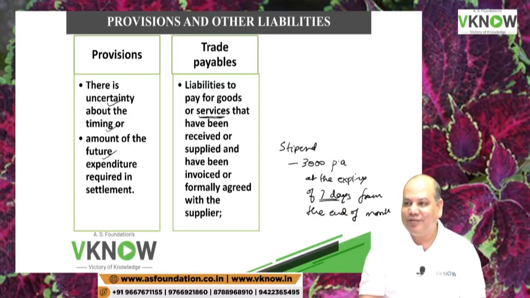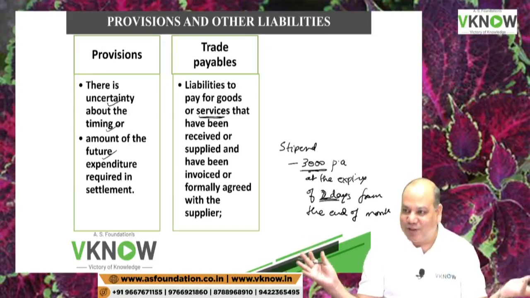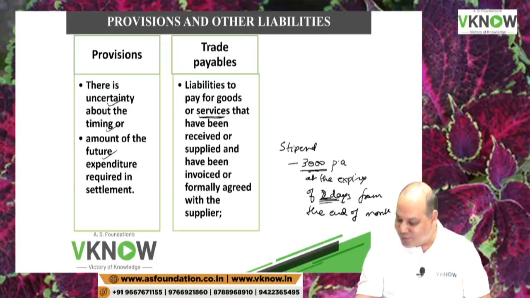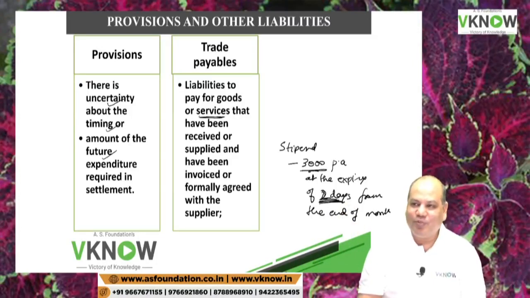After how many days? First or second only? Okay, first or second. After 2 days from the end of the month. So you know the amount. You are going to get 3,000 only, not 8,000 or 25,000. And you are going to get it after 2 days from the end of the month. So you are a trade payable in the books of your boss. Okay.